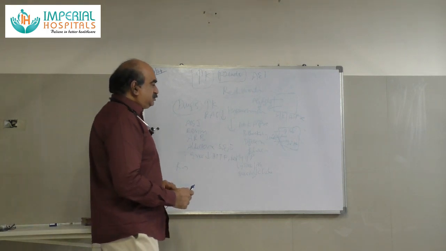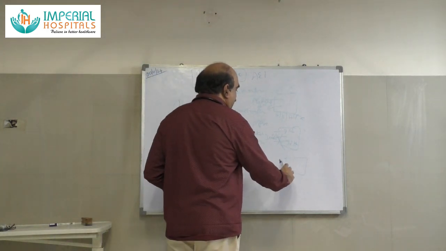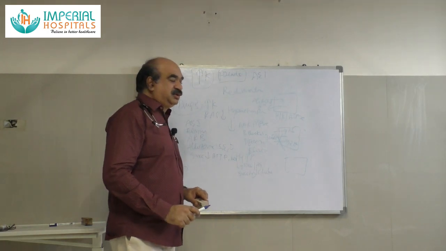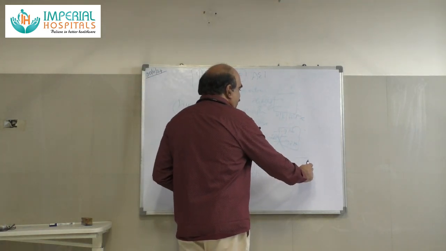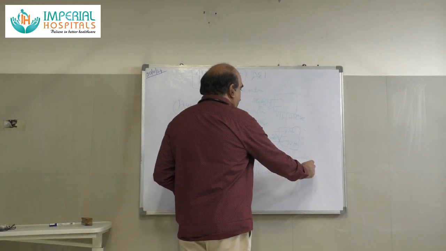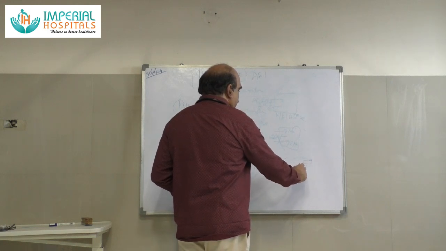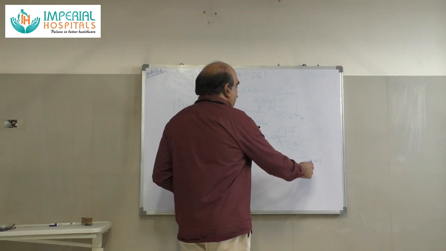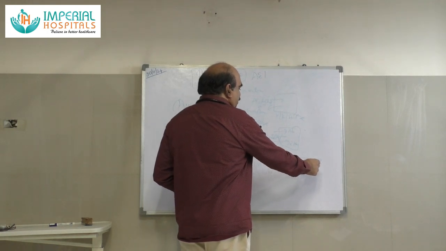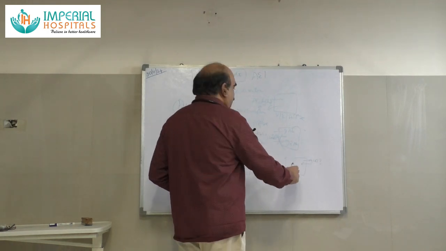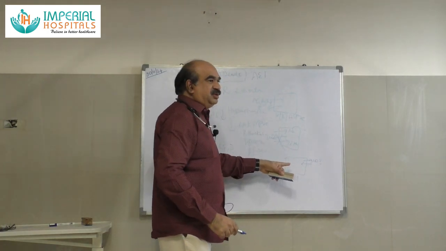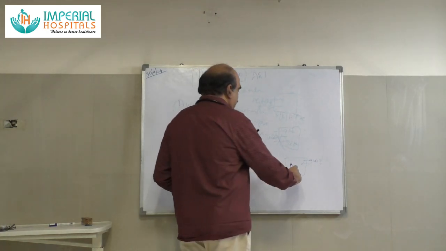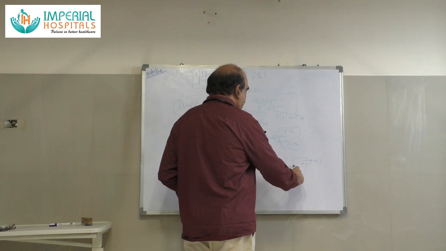Aldosterone acts on the principal epithelial cells of the tubule. This is the lumen, the tubular cell. Aldosterone acts on the basolateral membrane, causes 3 sodium out and 2 potassium in. There are several actions. It acts on the sodium potassium ATPase, and 3 sodium move out of the cell. So there will be lumen negativity. The cell potential will be negative, almost going up to minus 60, 70 millivolts.